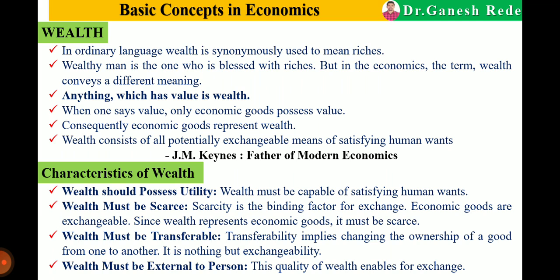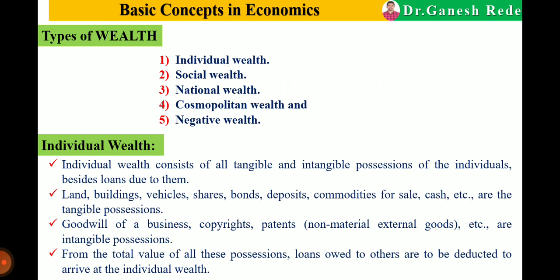Now, as we have seen the attributes of value, similarly here are the characteristics of wealth. First, wealth should possess utility. Second, wealth must be scarce. Third, wealth must be transferable. And last, wealth must be external to the person. So these are the characteristics of wealth. Now next, types of wealth.